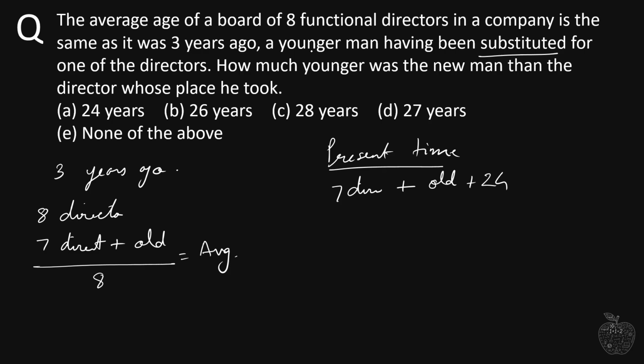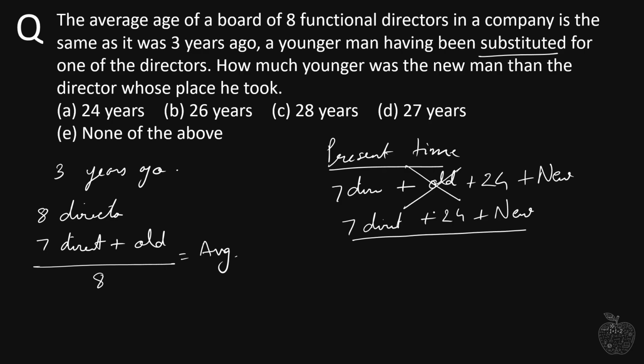Now the question is telling me a younger man having been substituted for one of the directors. So that means this old director is now substituted for a new director. So what are we left with? We are left with 7 directors plus this 24 years plus this age of the new director, and now we have the total age of all these 8 directors. Now we divide this total age by total number of directors, again 8 directors, and this will give me the average.